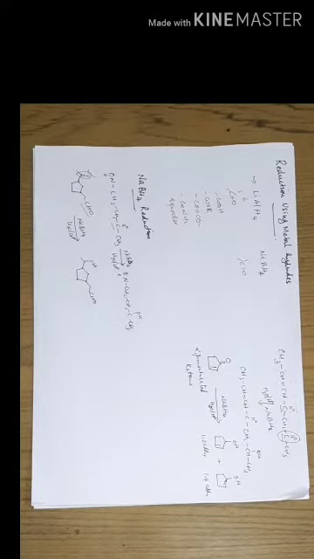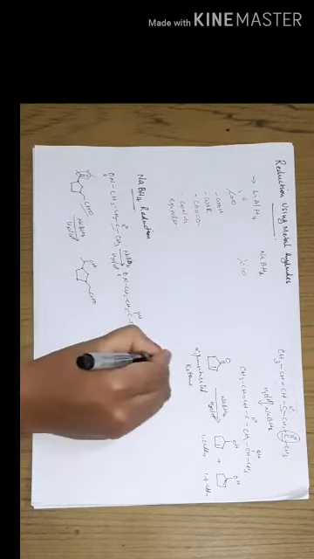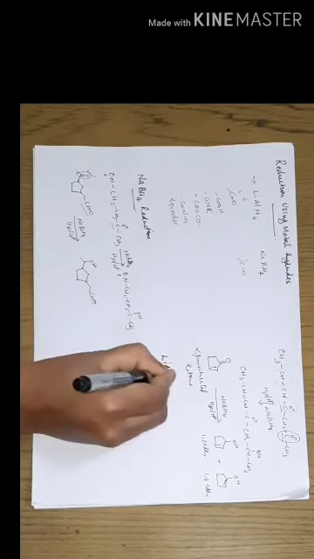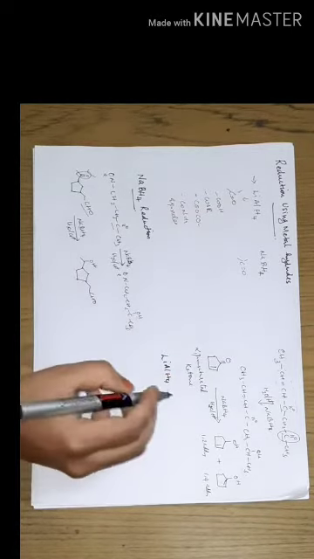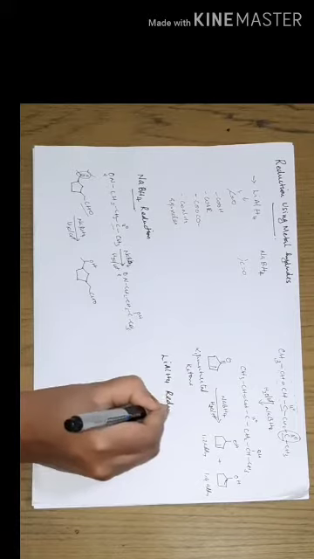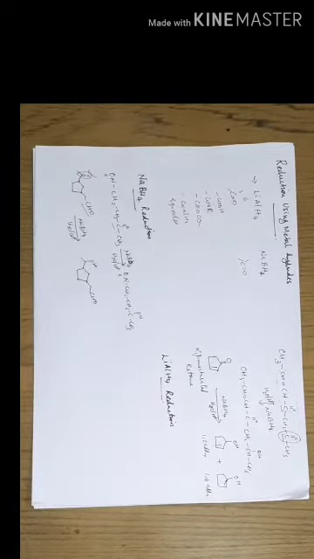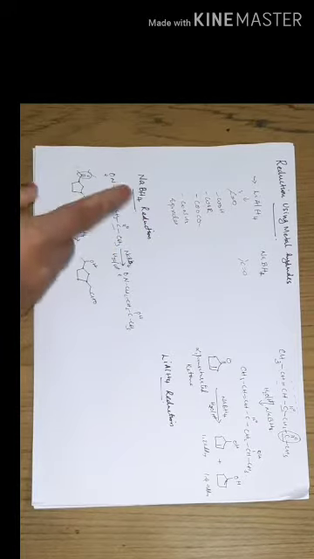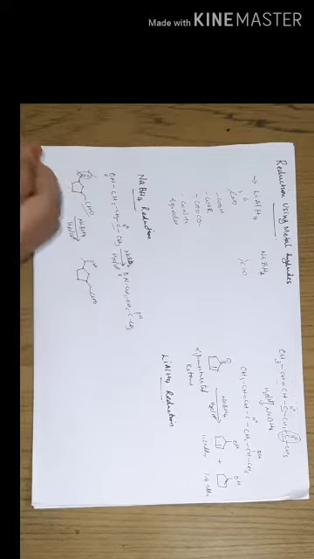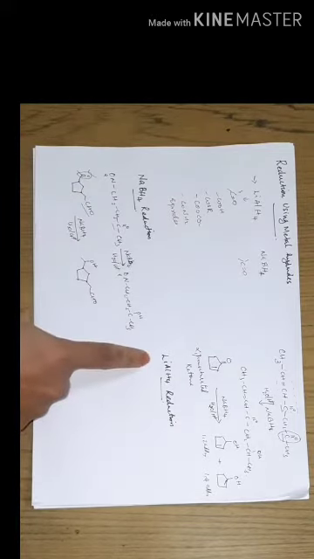Now let us move to the reduction using lithium aluminum hydride. It was already said that this lithium aluminum hydride is one of the important reducing agents, and it can be used for the reduction of a large variety of functional groups. So we can discuss the reduction property of this lithium aluminum hydride over these different types of functional groups step by step.